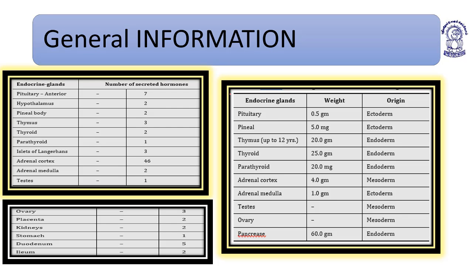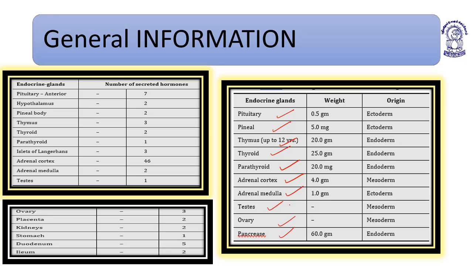This is general information about the endocrine glands, their origin. Pituitary is ectodermal in origin, pineal ectodermal, thymus ectodermal, thyroid endodermal, parathyroid also endodermal, adrenal cortex mesodermal, adrenal medulla ectodermal. Testis mesodermal, ovary mesodermal, pancreas endodermal.